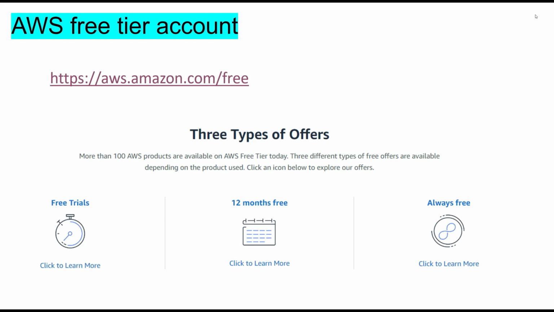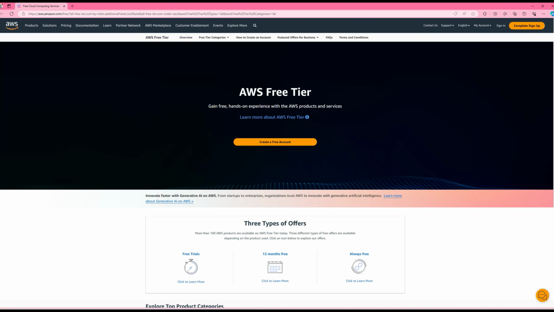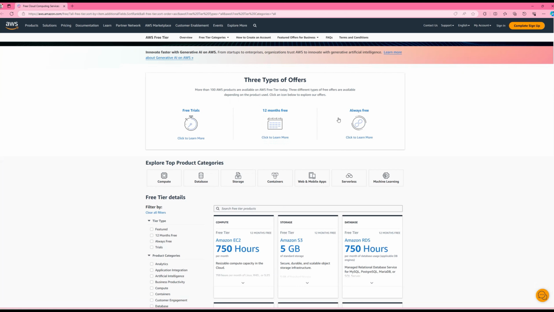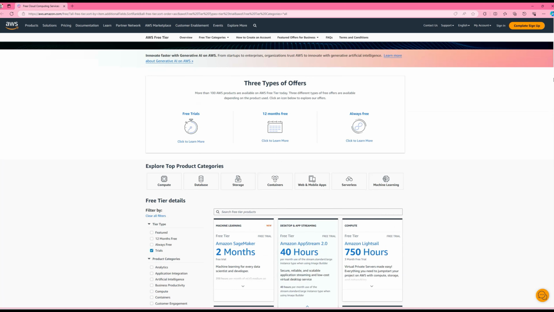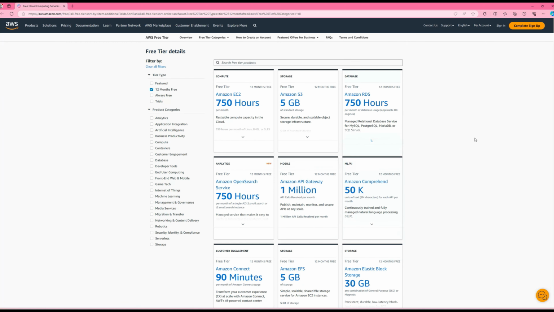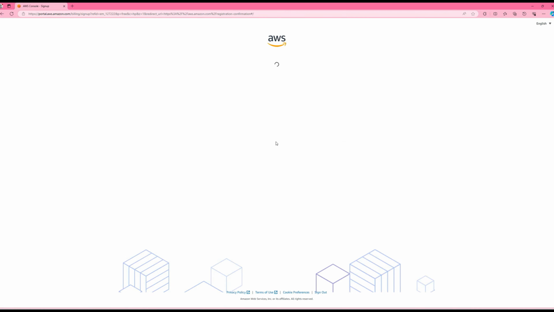We need a free tier AWS account for this demo. So AWS offers 3 types of services: free trial, 12-month free, and always free. Let's go to this link, aws.amazon.com, and it's going to take you to this website so you can explore more. So 3 types of services: free trial, 12-month free, always free. Under free trial, you can see this many services. Under 12 months free, this many services, and you can explore more. And you can hit create a free account right here to create an AWS account.